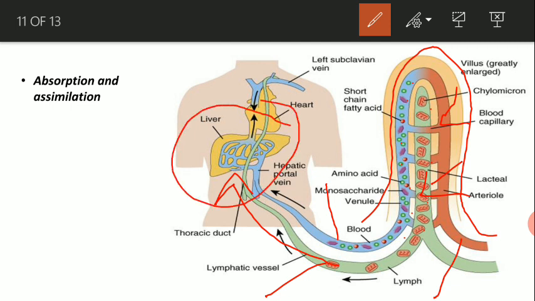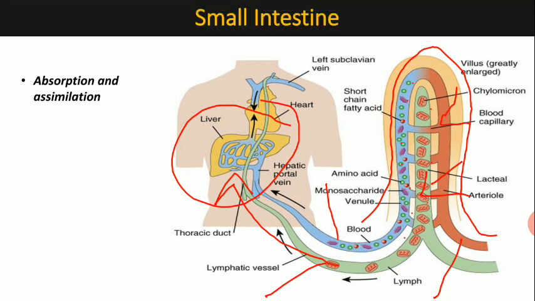Assimilation is actually the process of absorption of the food material into the cell, and absorption is actually the taking up of the digested food material into the blood vessels through the villi. Now all these parts are executed by the small intestine.